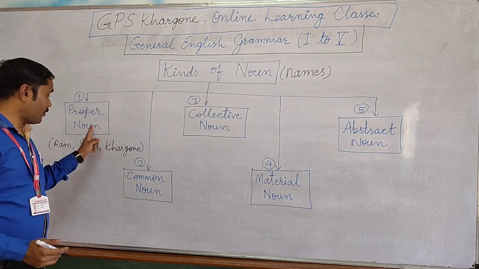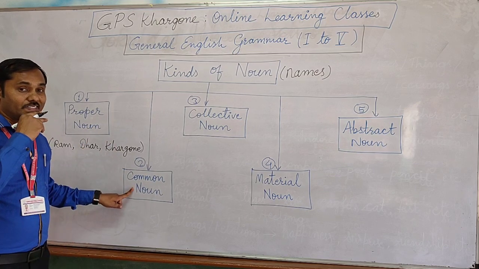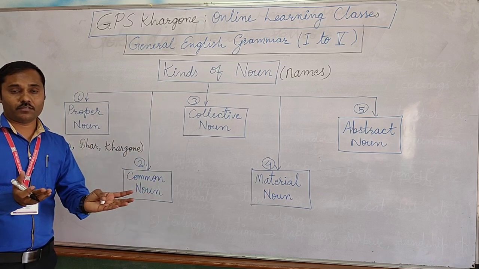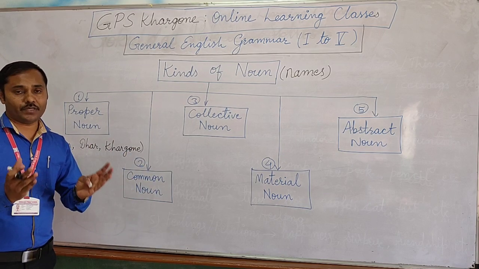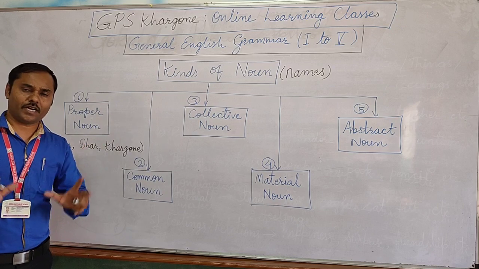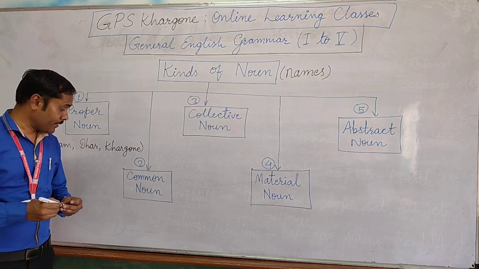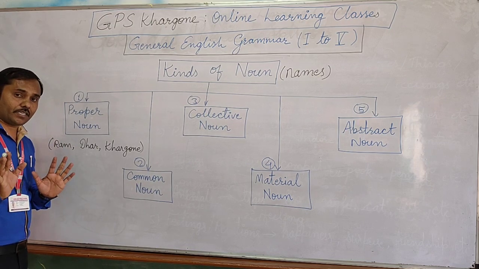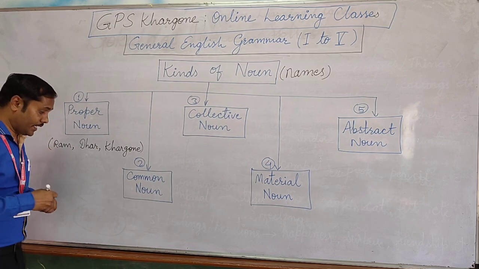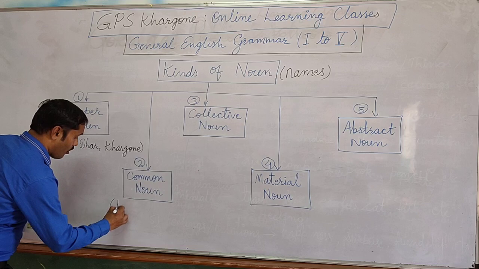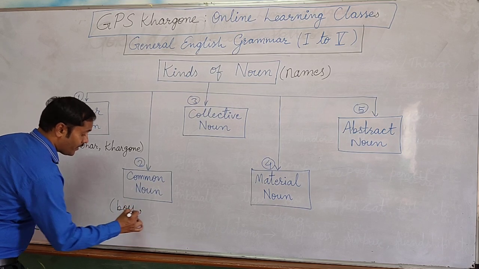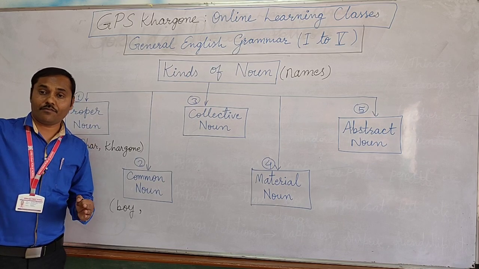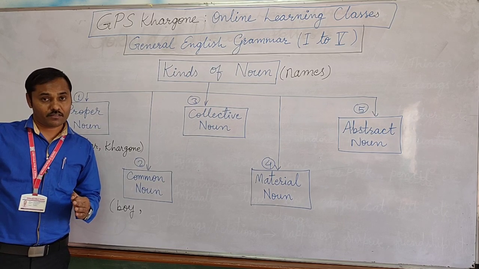Okay, now come to common noun. In opposite to the proper noun, the common noun is given to a common type of person, place or thing. They are of the same kind. Just like Ram is a specific name given to a specific boy, but boy is the common name for each and every boy sitting in the class.